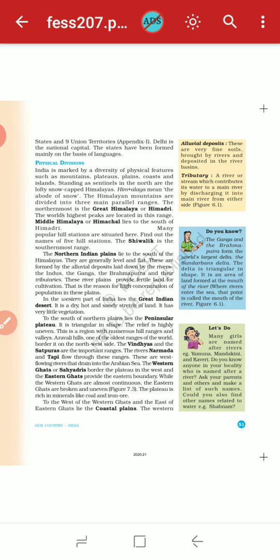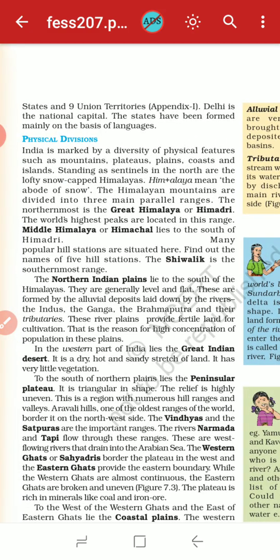Now the physical division. When we hear the words physical division, what comes to our mind first? Yes, all the landforms and oceans present on our earth's crust. As you know, India is marked by the diversity of physical features. Diversity means differences in physical features such as mountains, plateaus, plains, coast, and islands standing as sentinels. In the north are the lofty snow-capped Himalayas. Himalayas means abode of snow, that is, covered with snow.